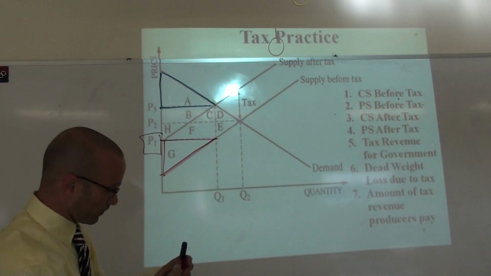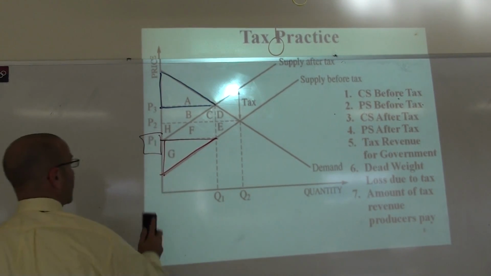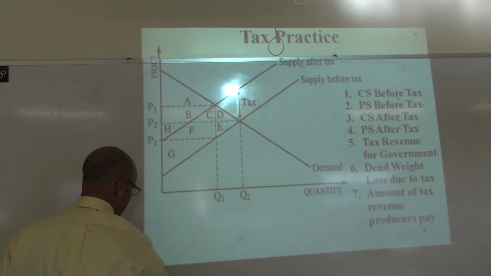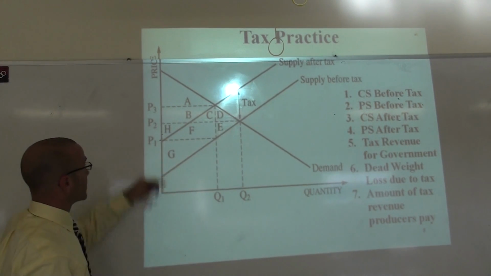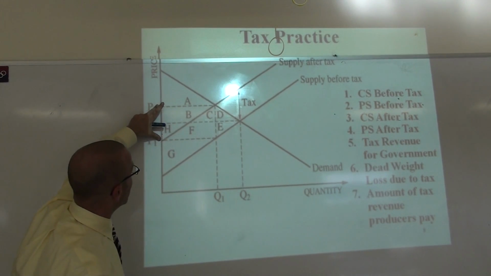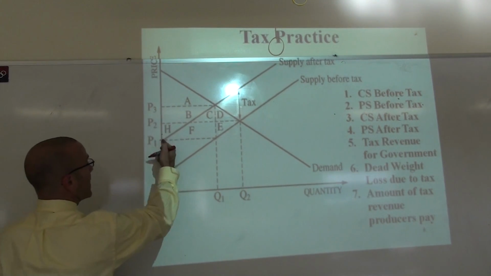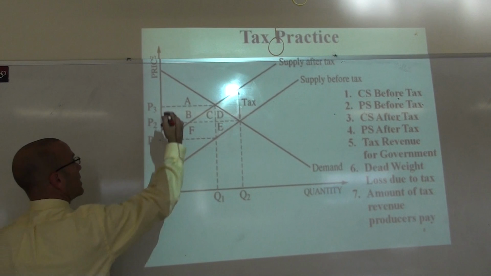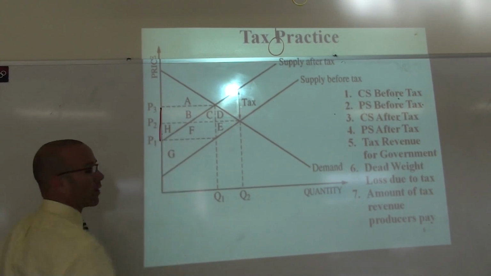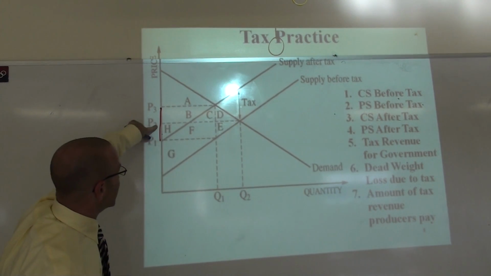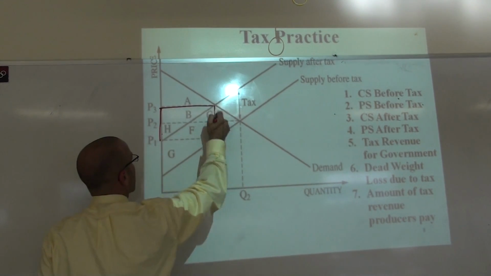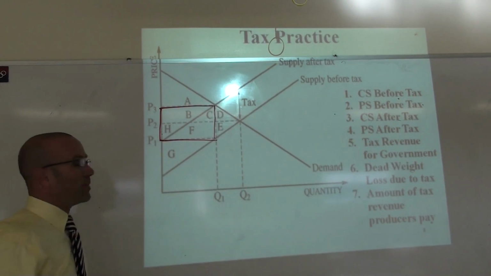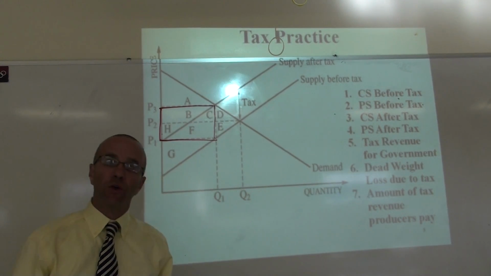Now let's look at question number 5, tax revenue for the government. Well, what's the value of the tax? The value of the tax is the distance between the two curves. So that's this area, P3 and P1. P3 is what consumers are paying. P1 is what producers are getting. So this is the value of the tax. If this is the value of the tax, you multiply it by Q1. HBFC is your tax revenue.